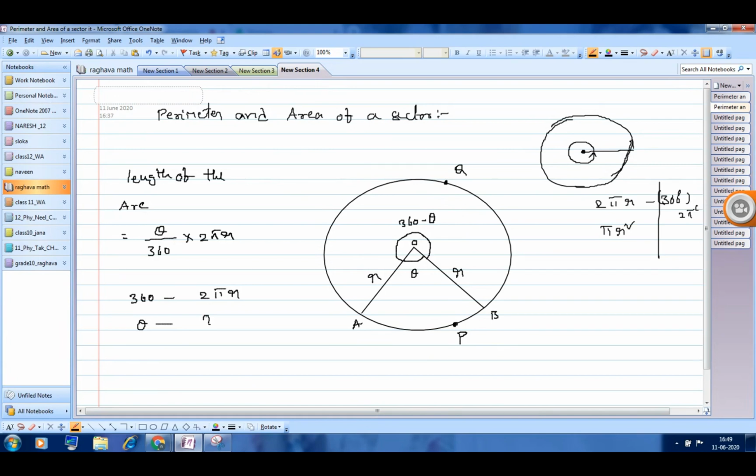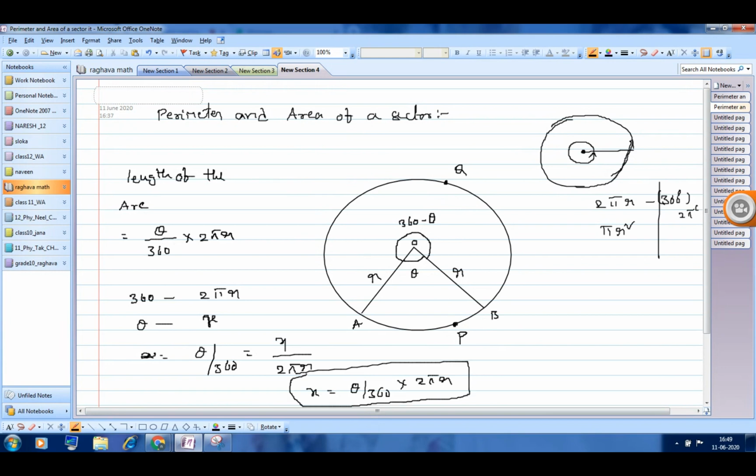That will be equal to, if theta degrees is x length, the ratios are the same. In a simple manner, theta by 360 is equal to x by 2 pi r. So x is equal to theta by 360 into 2 pi r. This is how we can find the length of the arc.